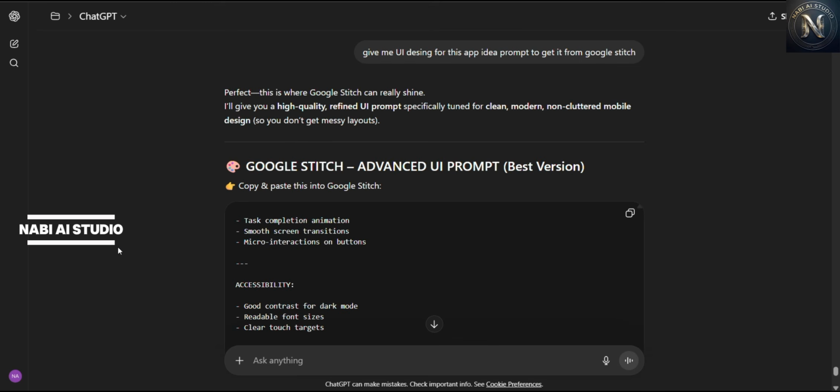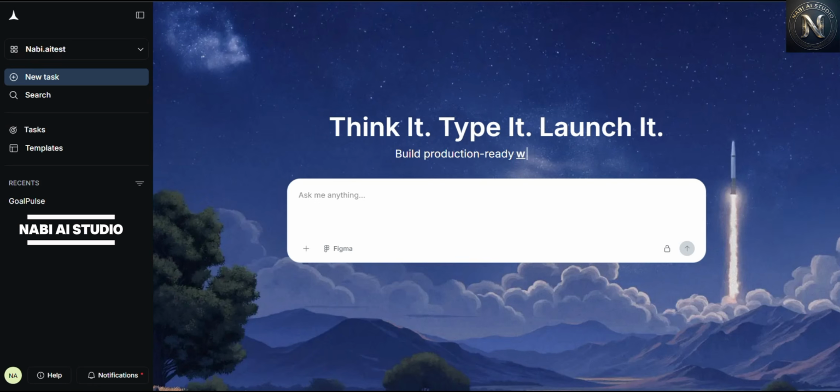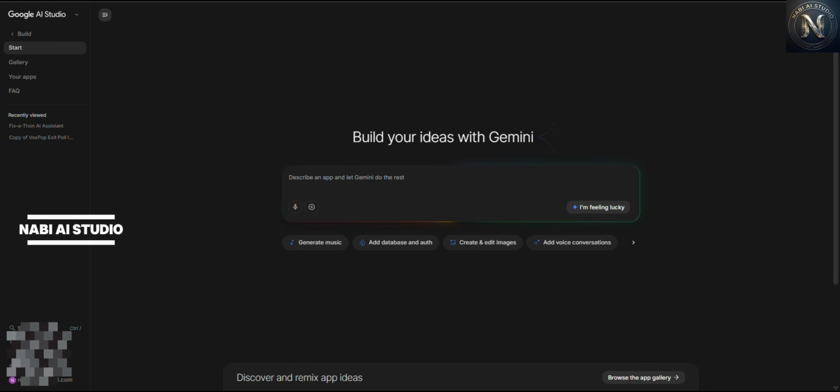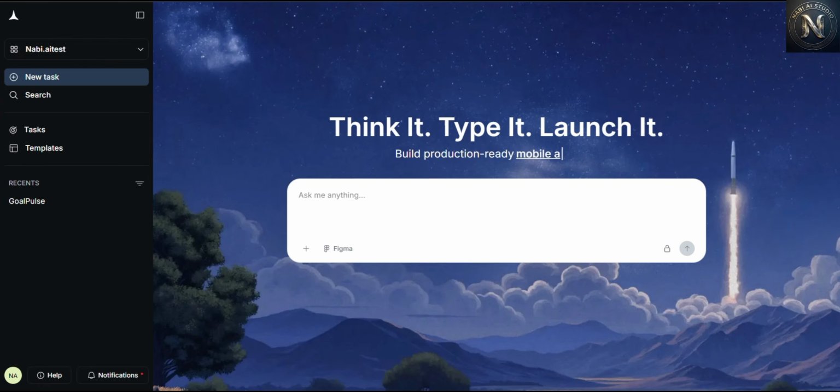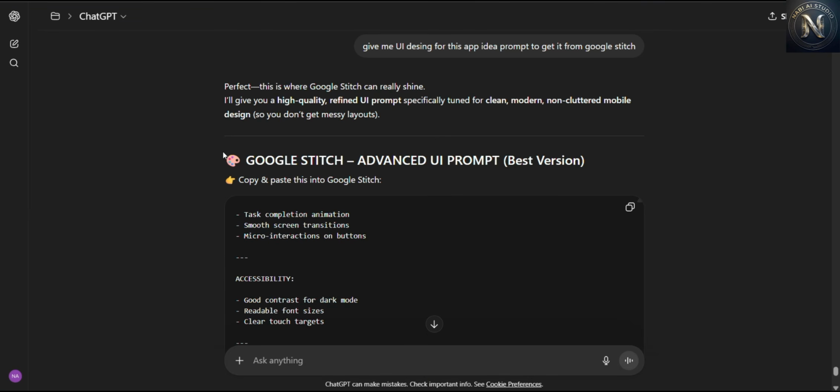I have tried UI designs with different sites, but finally I found a few websites: rocket.new, Google AI Studio, and Google Stitch. Google AI Studio and Google Stitch are free, but Rocket.new is charging. They give a few credits, and with those credits you can design and get some idea of the outline. But if you want the code and want to integrate with GitHub, you need to take a subscription. However, you can ask ChatGPT for the UI design prompt as well.